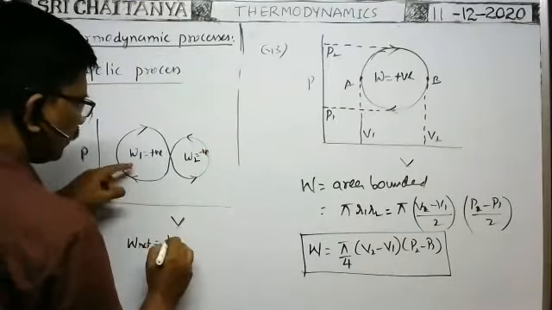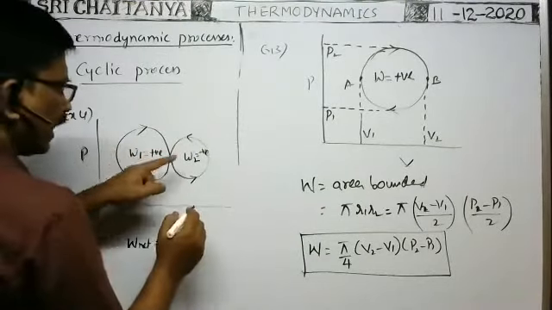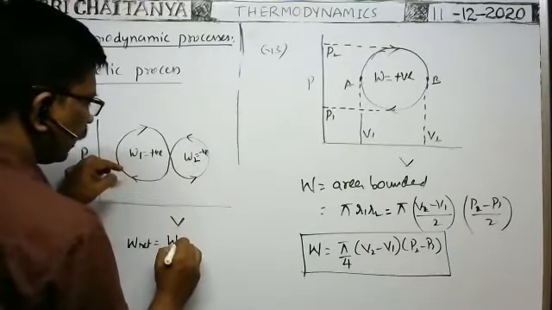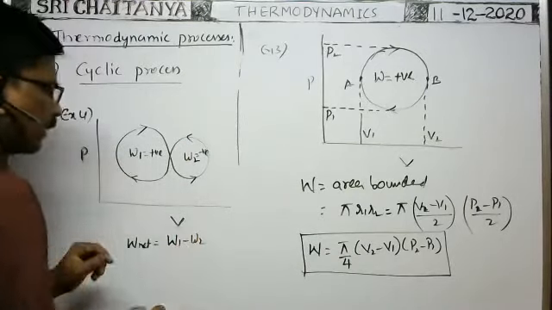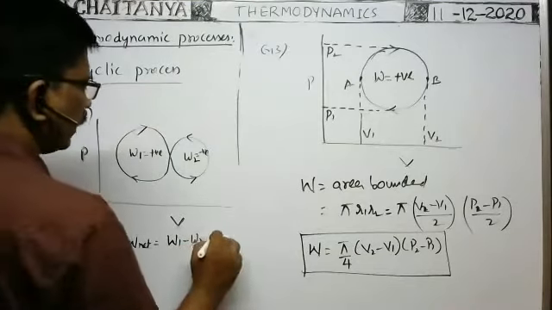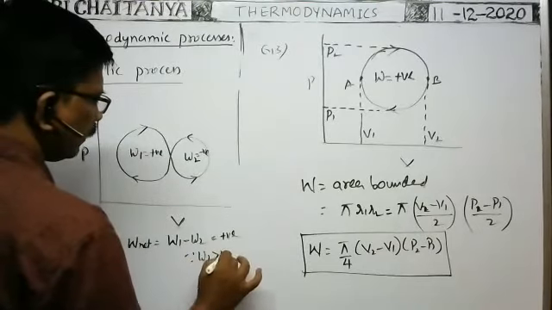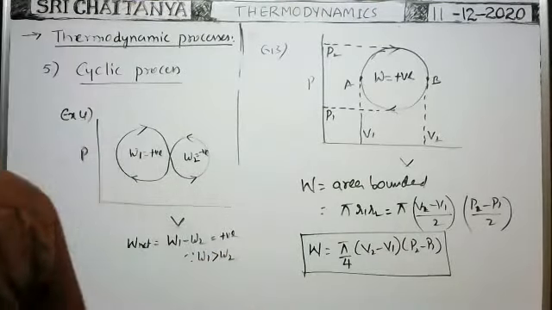Therefore, the net work done is W1 plus W2. But as W2 is negative, we have to write negative. So W1 minus W2 is the net work done. No doubt, as the area bounded here is more than this one, definitely the net work done is positive, since W1 is greater than W2.